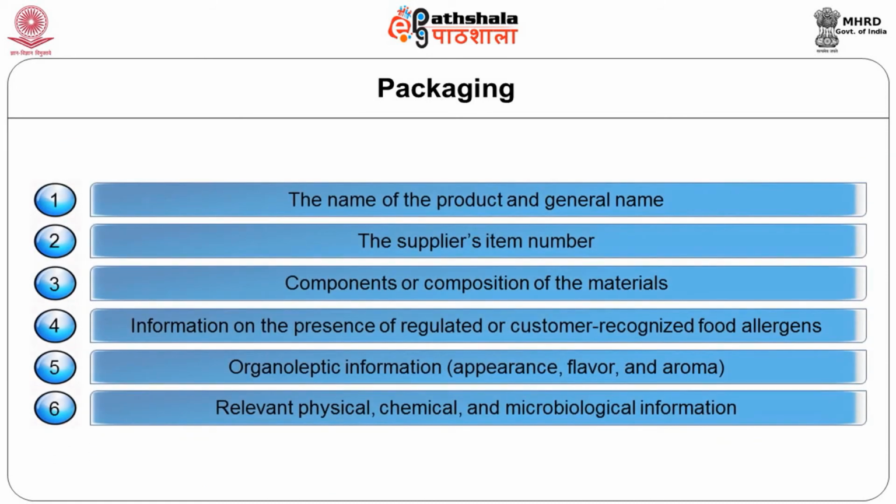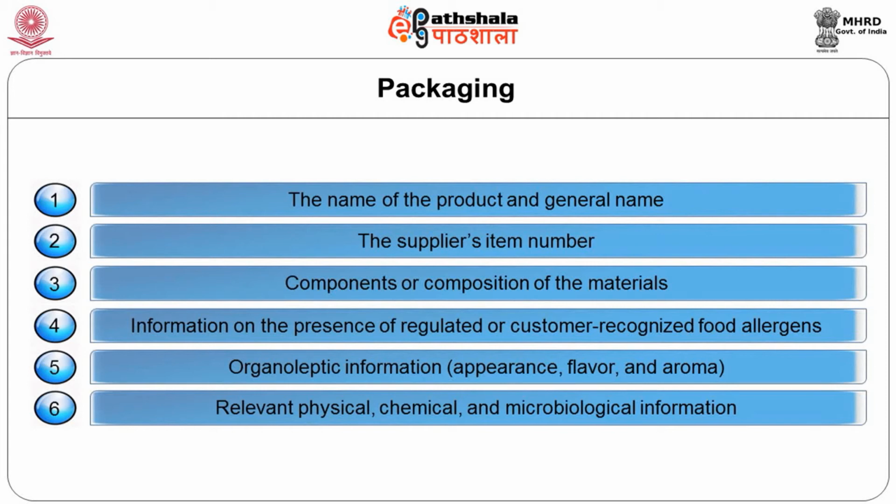Following is the information that is required on the packaged food. This figure shows you a properly labeled packaged food, and this should give, essentially under the regulation of the FSSAI, the name of the product and general name, supplier's item number, components or composition of the materials or all the ingredients, information on the presence of regulated or customer recognized food allergens. For example, if it is likely to contain peanut or any other hazelnut, etc., then the same should be reflected on the labeling. Organoleptic information if required, relevant physical, chemical, microbiological information.